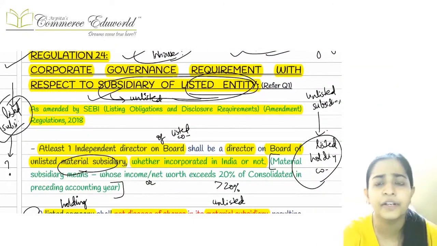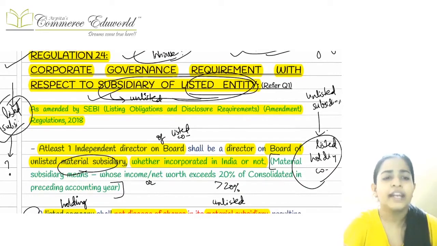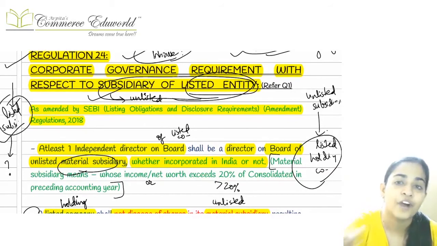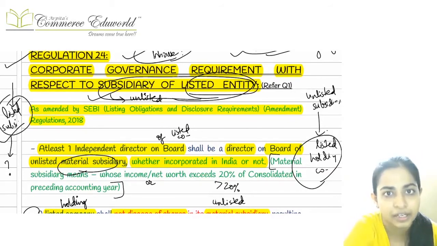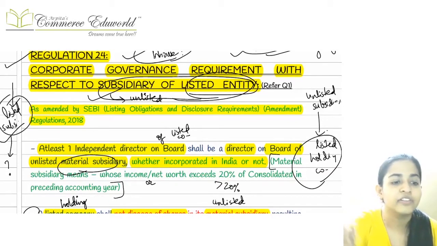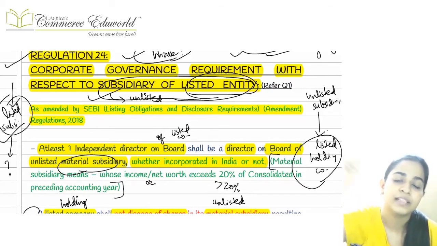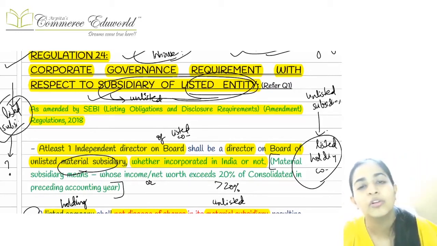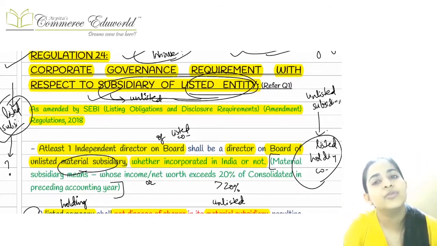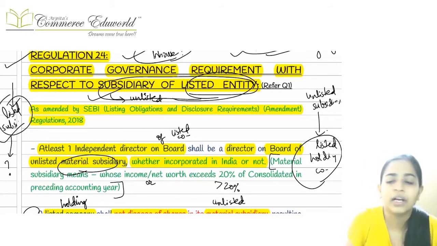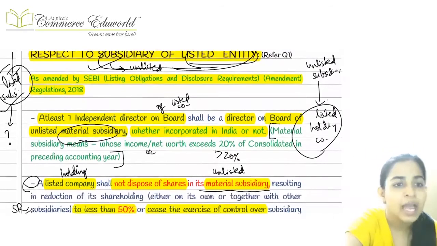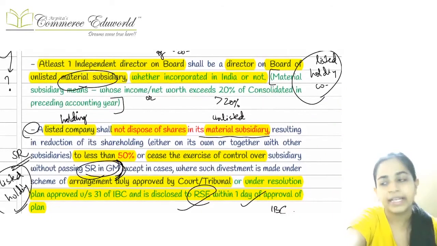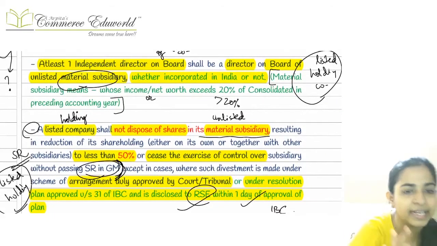Another one coming up here is regulation number 24. Regulation number 24 talks about the corporate governance in respect of unlisted material subsidiary. Why are we not talking about the listed ones? Because anyway, to the listed subsidiary, to the listed holding company, etc., the LODR would be applicable. So now here they are telling about 3 points.